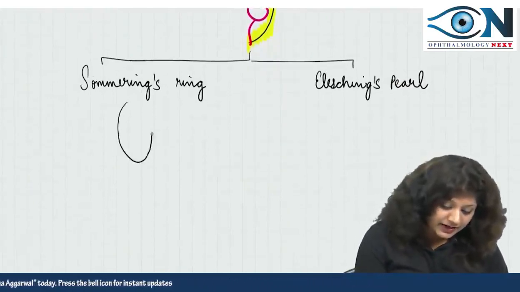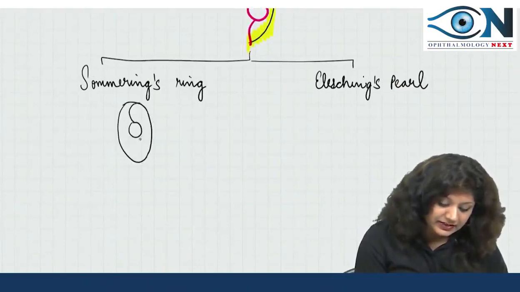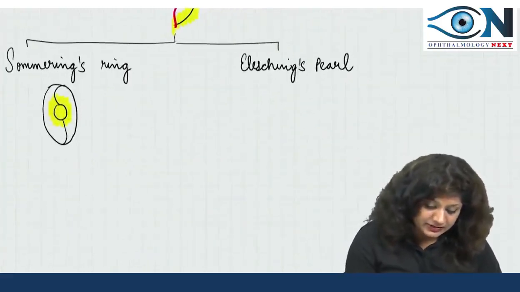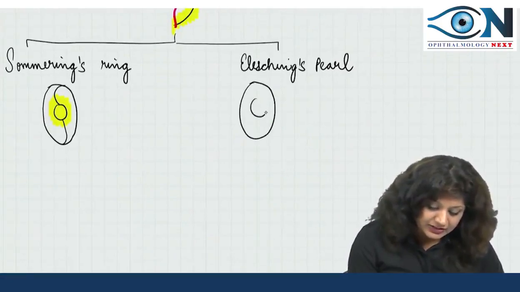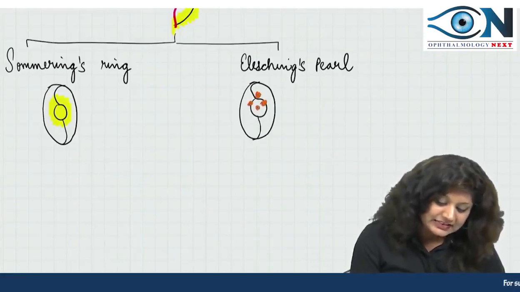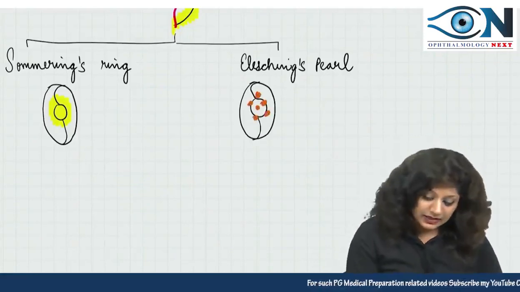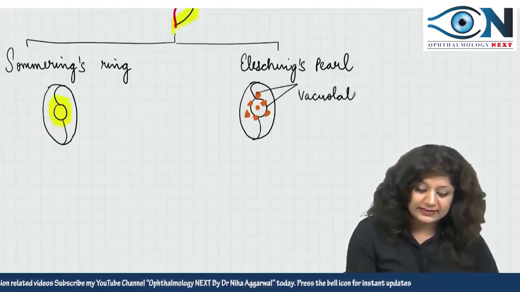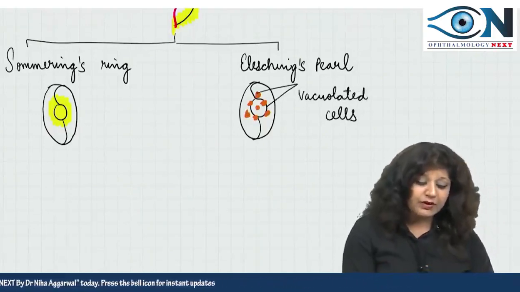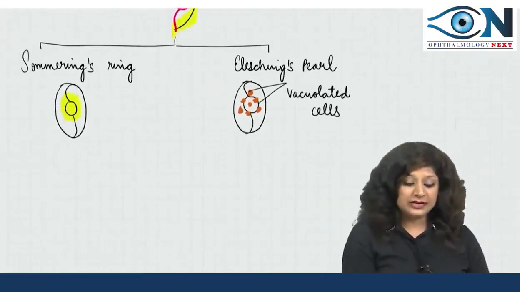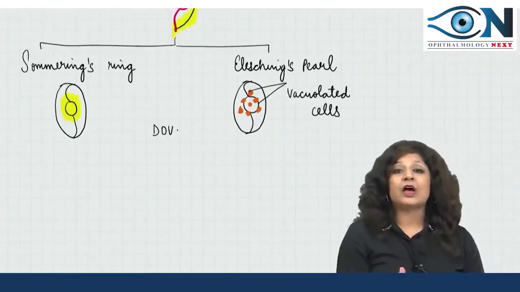The Soemmering's ring cataract occurs in a ring shaped manner. You will have opacification in the form of a ring, while in the Elschnig's pearl cataract, suppose this is the IOL, you have vacuolated cells formed in the central area. These are called the vacuolated cells. Both of them, whether it is the Soemmering's ring cataract or the Elschnig's pearl cataract, will lead to diminution of vision and you have to treat them.